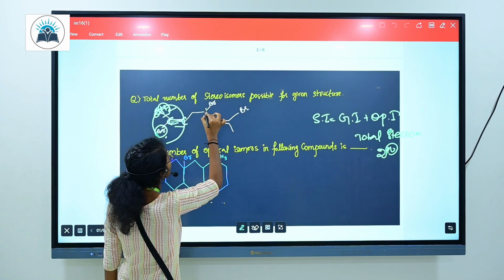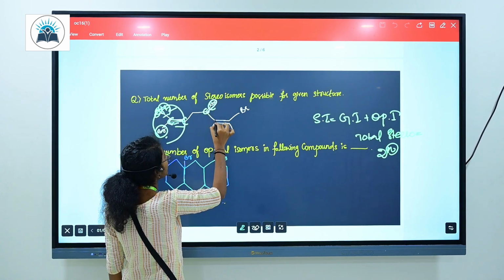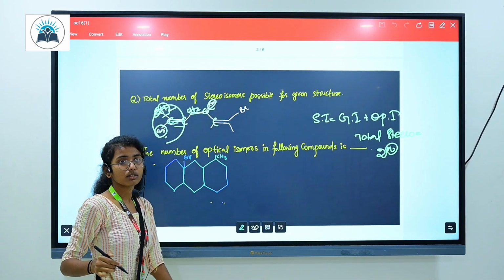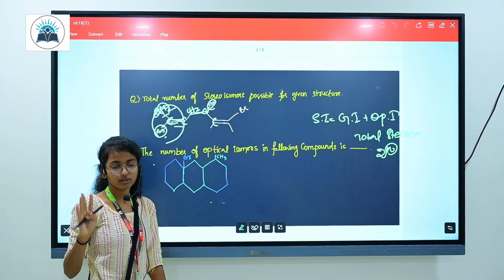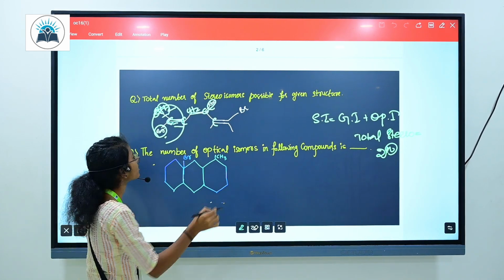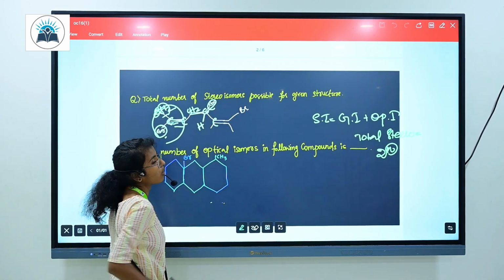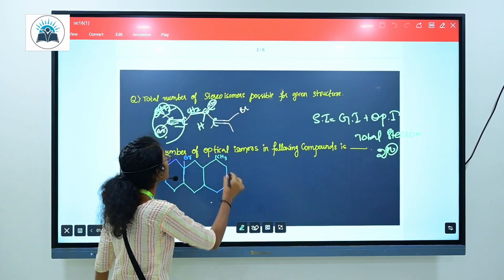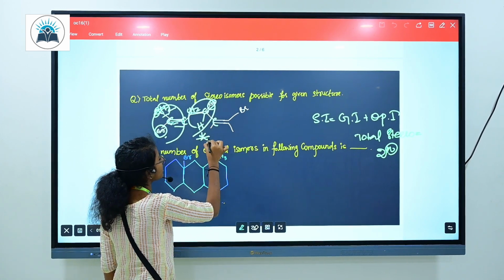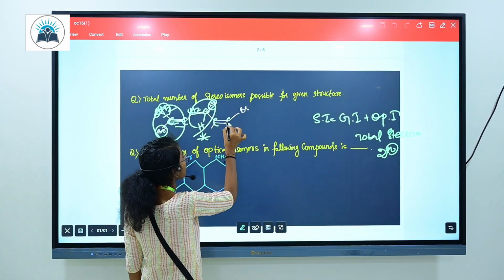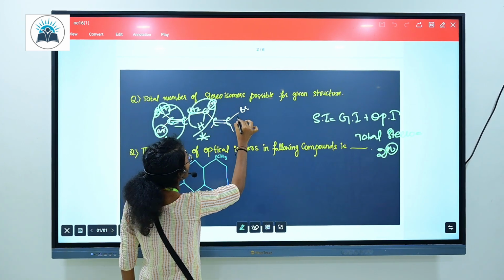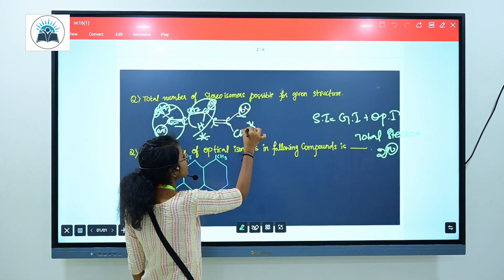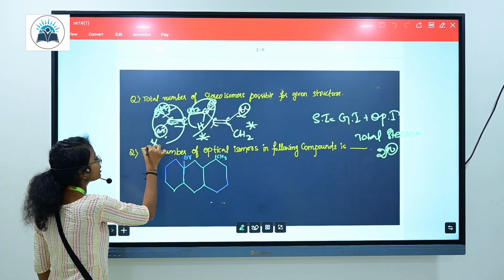And next, carbon with three bonds, but we know that carbon should have 4 attachments, so one more is a hydrogen bond. So we can say that this is a chiral carbon, and a chiral carbon comes under optical isomerism. So this is one stereo center. And coming to this, carbon with a double bond to carbon and one attachment, and one more is nothing but CH2, so this is a stereo center. We got 3 stereo centers here.